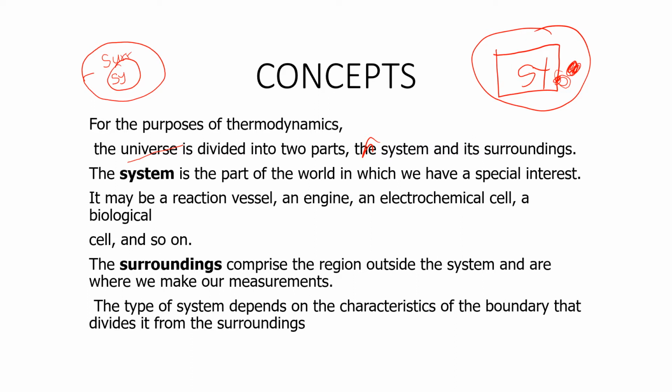Then you look at its relationship with its surrounding. The surrounding comprises the region outside the system and where we make measurements. So this is where we take our measurements. You can measure change in heat, you can measure change in temperature, and a number of things. So the type of system depends on the characteristics of the boundary that divides it from the surroundings. The type of system is basically determined by the kind of boundary that separates it and the surrounding.